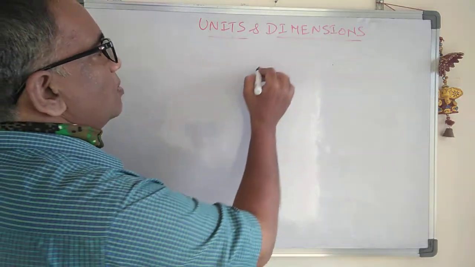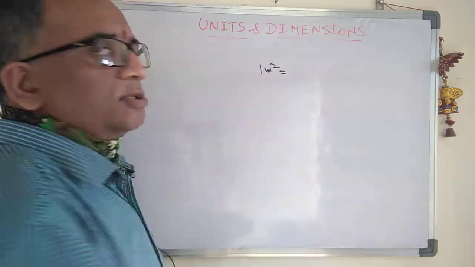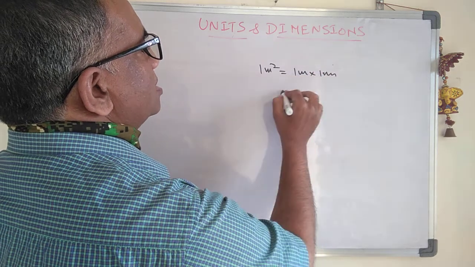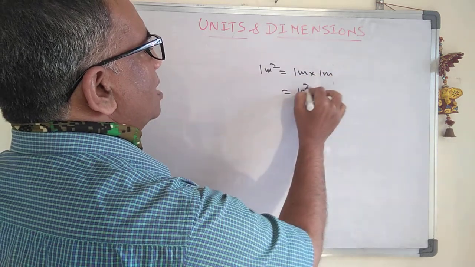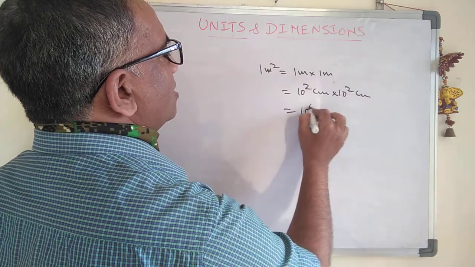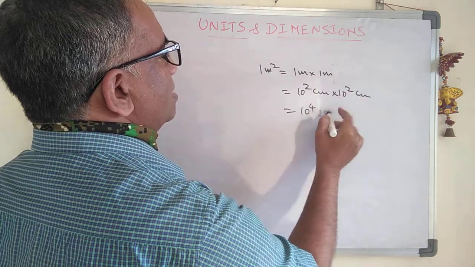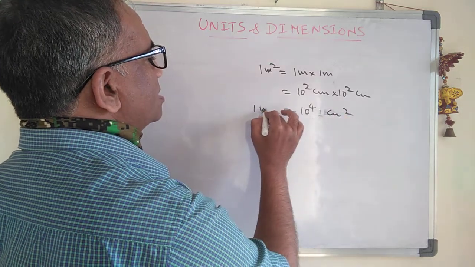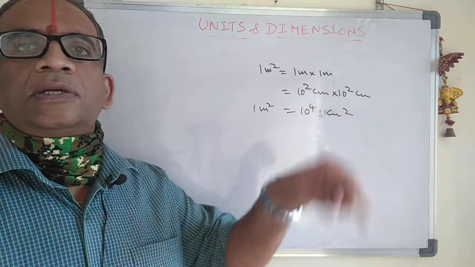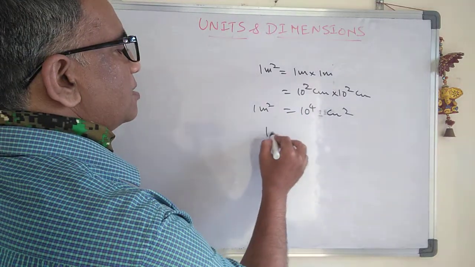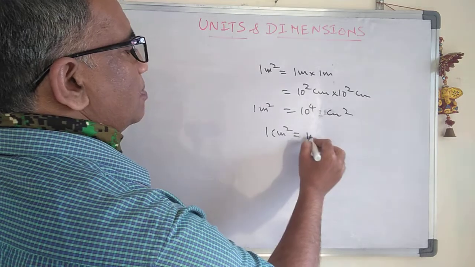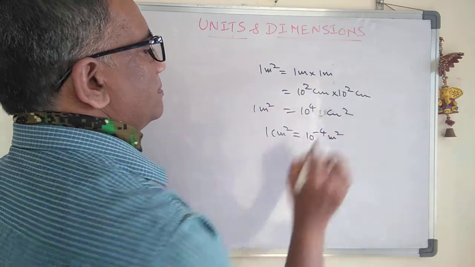For example, 1 square meter is 1 meter into 1 meter, which can be written as 10^2 centimeter into 10^2 centimeter, nothing but 10^4 centimeter squared. So 1 square meter equals 10^4 square centimeter. Similarly, 1 square centimeter is 10^-4 square meter.